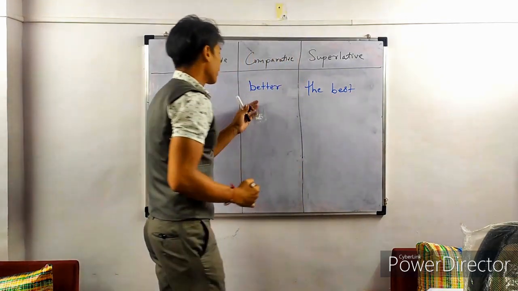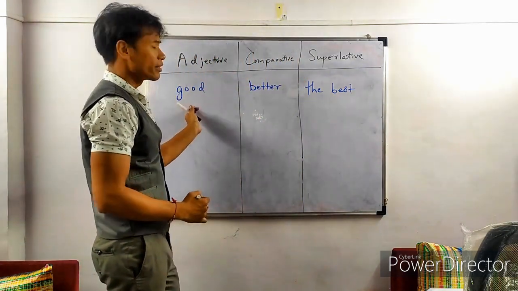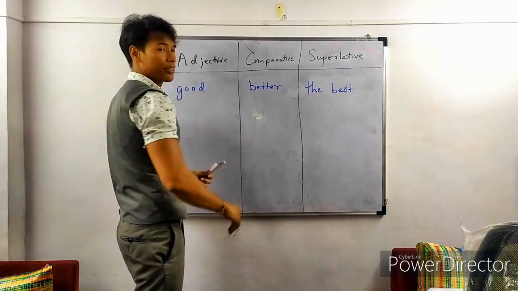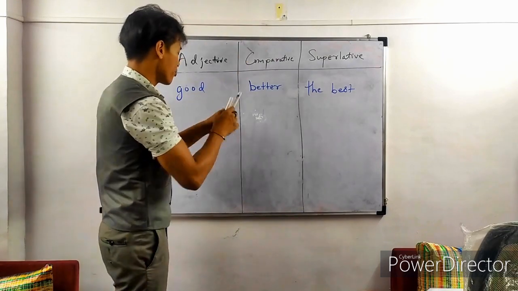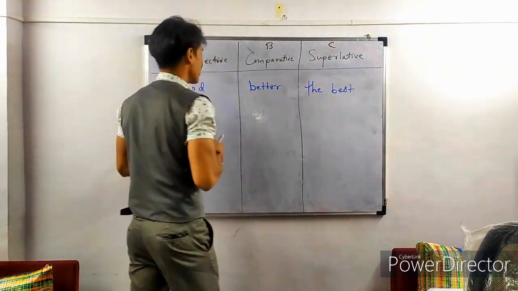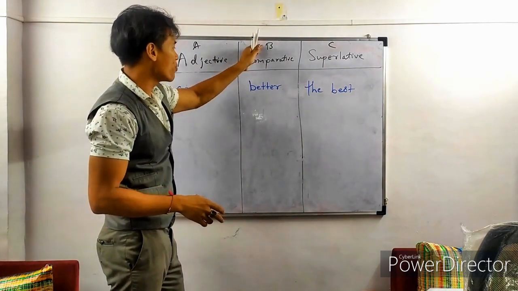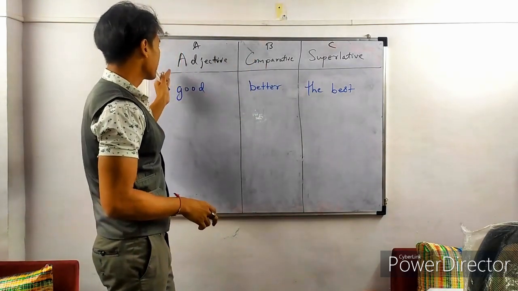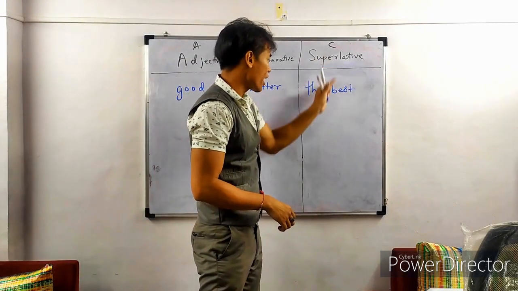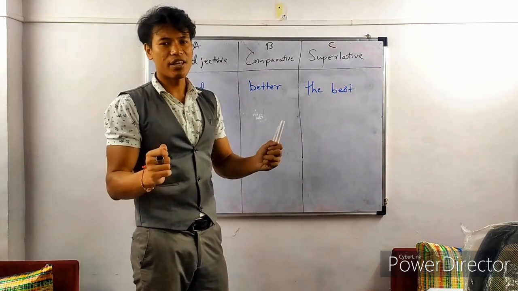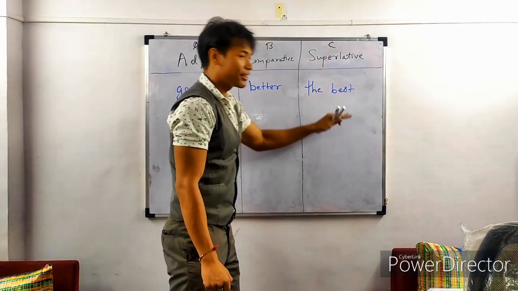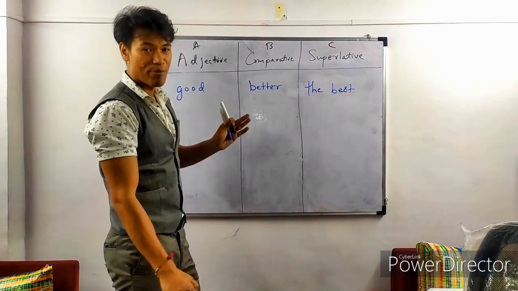So, if one thing is better than another thing, then we use better. This A, B, C. We'll write it here, A, B, C. So, noun B is better than noun A. Now in superlative, the third noun, maybe this is the best of all. So we can say that noun C is the best among these three, among A, B, C.